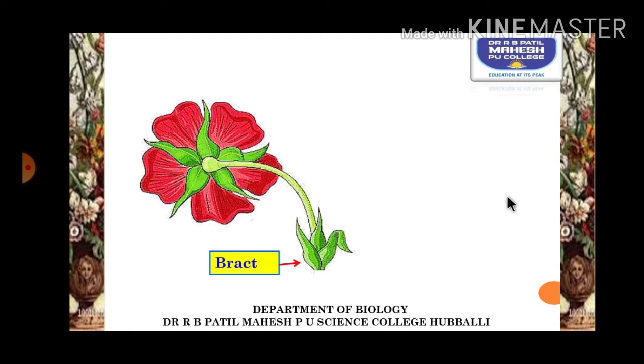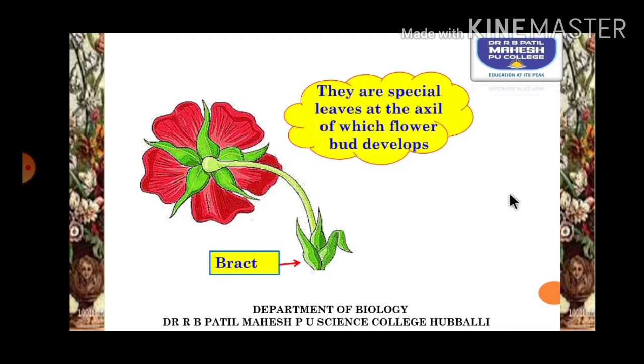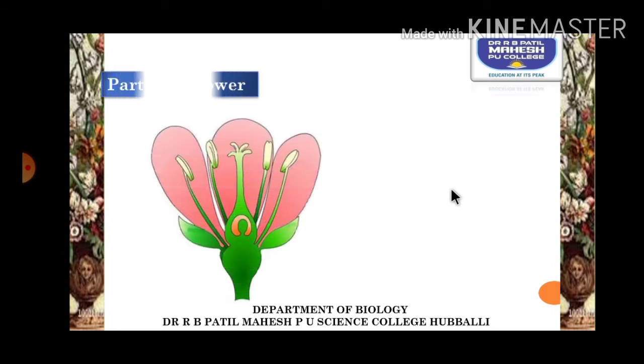Let's try to understand the parts of the flower. Where the flower starts, its origin, it is made up of green colored structures, and those are called bracts. Bracts are the special leaves at whose axil the flower bud develops. Now, this is the vertical section of the flower. This question can be asked for 5 marks with a neat labeled diagram: explain the vertical section of the flower.